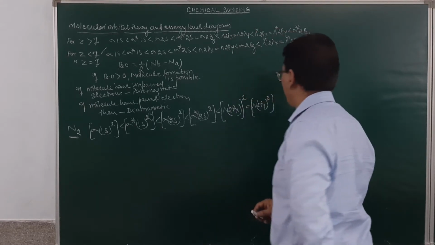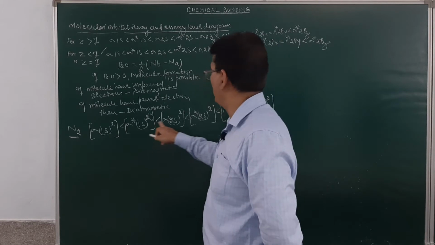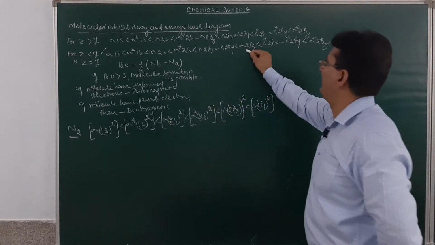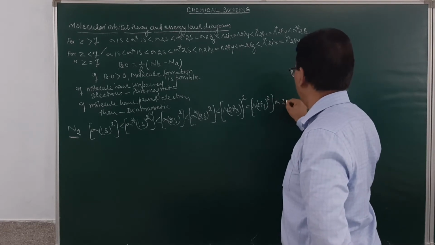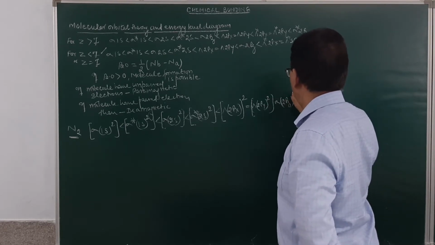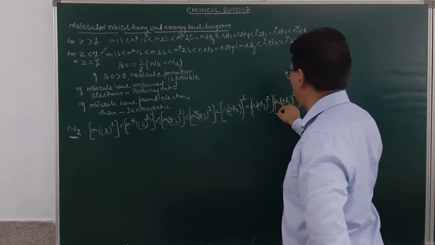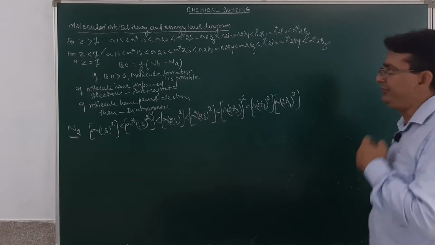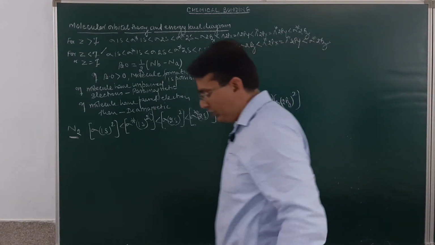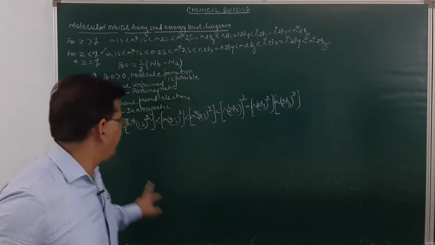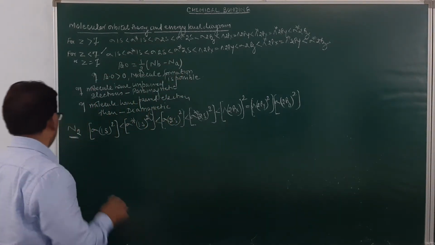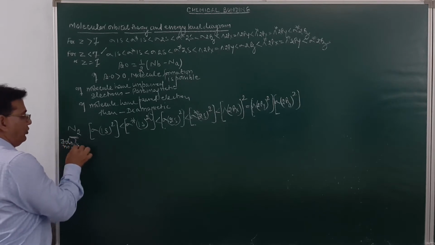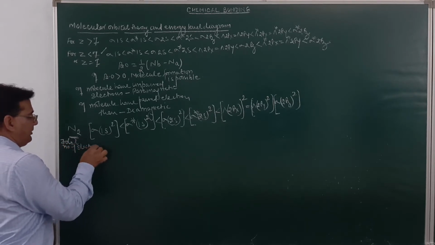Just count how many electrons are distributed here: 2, 4, 6, 8, 10 and 12. After this comes sigma 2pz, which will have 2 electrons. So this is how the 14 electrons are distributed. Am I getting it clear, students? For nitrogen, how many electrons are to be distributed? 14, because one nitrogen atom contains 7 electrons. So the total number of electrons to be distributed will be equal to 14.